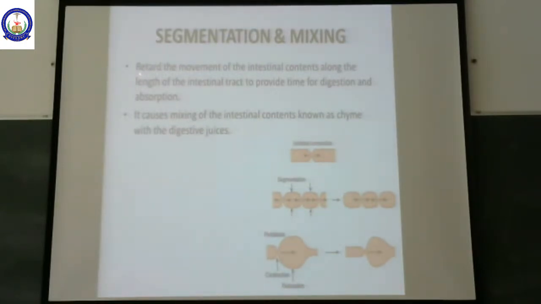What happens here? It retards the movement of intestinal contents. It is going to reduce the movement, the propulsion of the food. But what it is trying to do is cause breakdown of the food products and also mix the food products with the localized juices. It could be gastric juice or it could be intestinal juice. It is going to cause mixing of the intestinal contents, known as chyme, with the digestive juices.